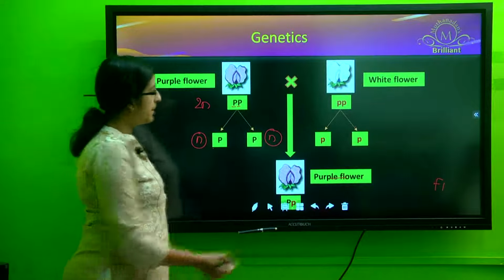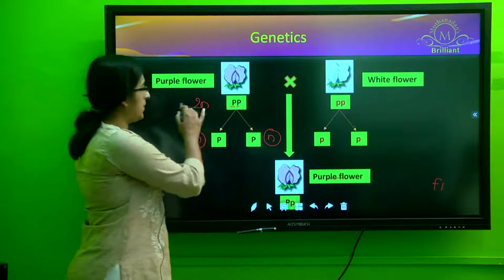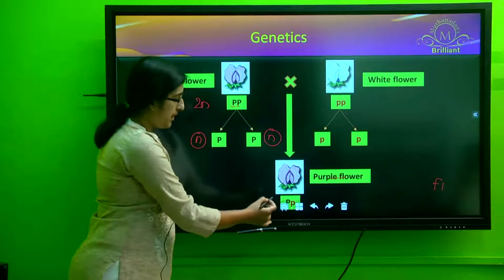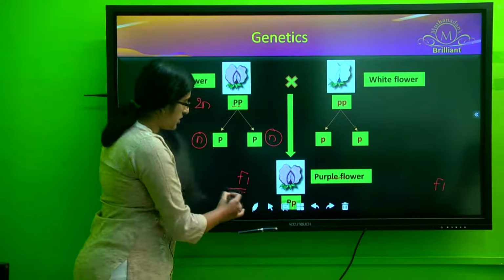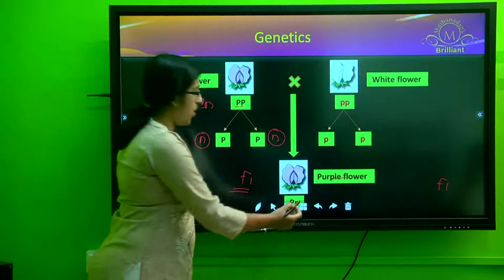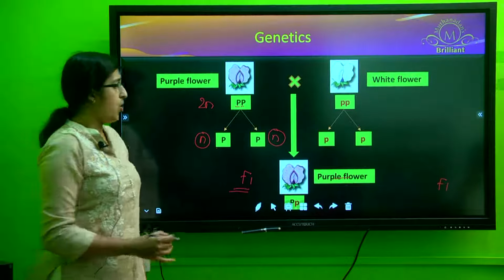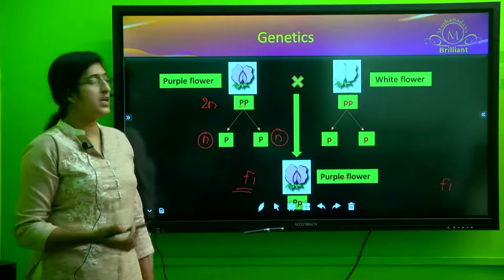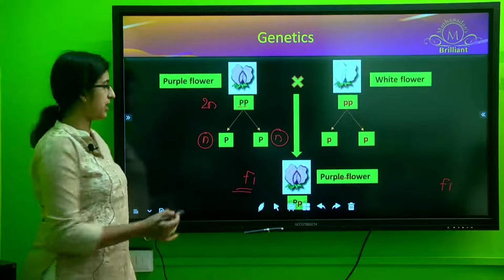Now, what happened after the fertilization? After the cross fertilization between a purple flower plant and a white flower plant, all the plants whichever he got in the hybrid, in the F1 generation, that is the first generation, were all having the purple flower. Now, whichever trait was visibly seen in the F1 hybrid, that particular trait is what he called the dominant trait.